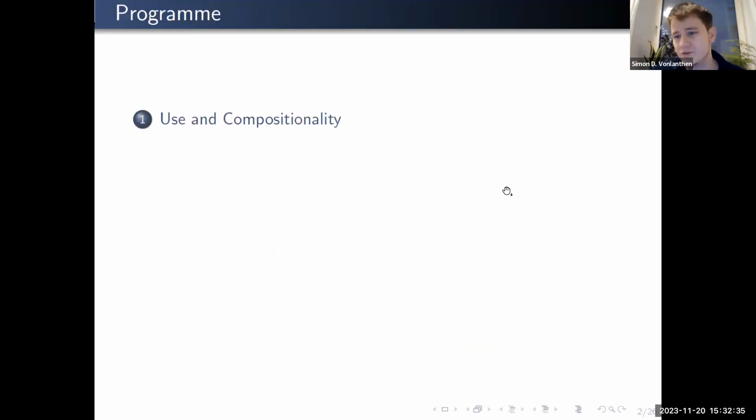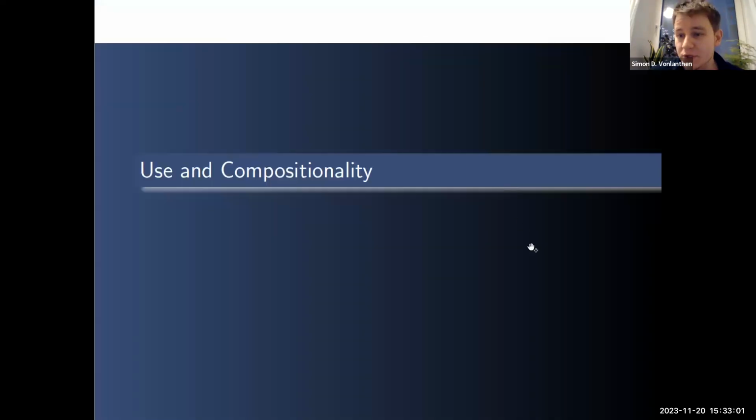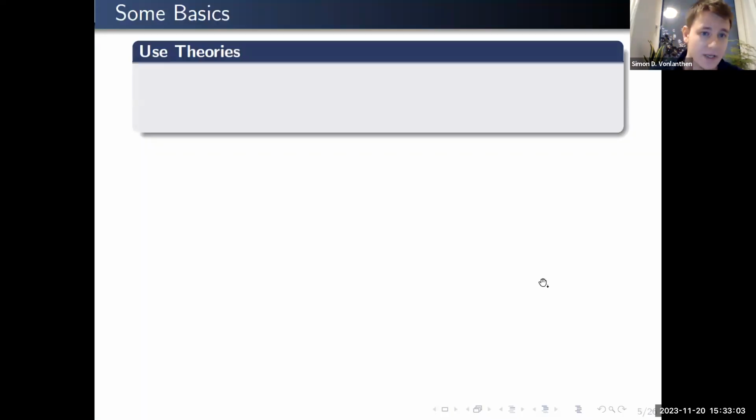My program is very straightforward. I just want to quickly start with talking about use and compositionality and answering this charge about use theories not being able to accommodate compositionality. I will then talk about the role compositionality has in formal semantics before trying to tackle at least the aforementioned Prior's puzzle, and then of course a conclusion at the end. All right, use and compositionality.